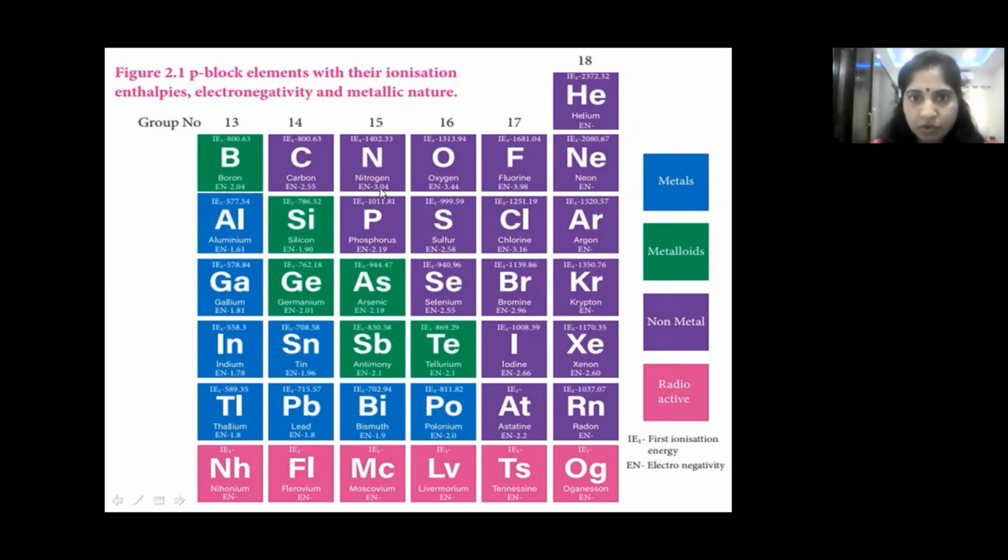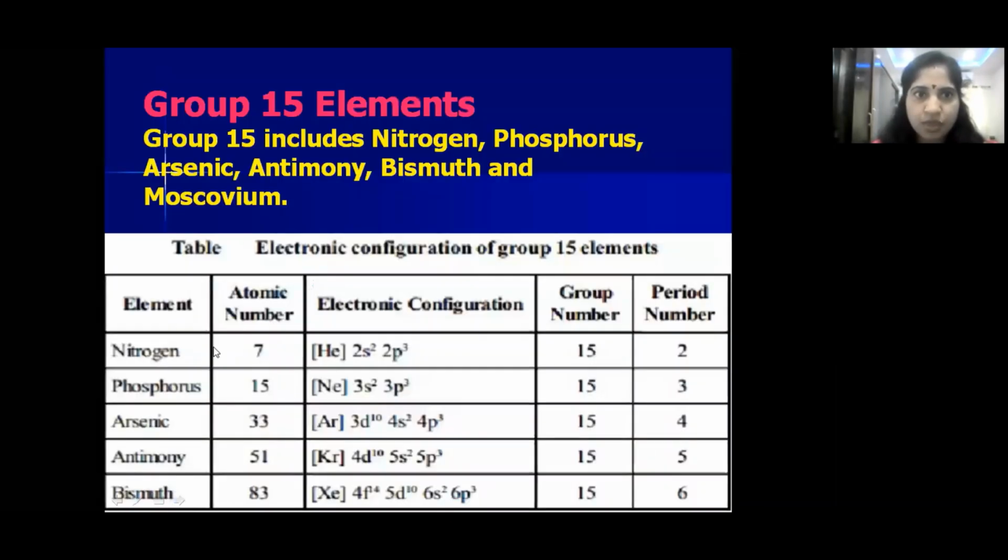What are the 15 group elements? Nitrogen, phosphorus, arsenic, antimony, bismuth and moscovium. Right, children? So the 15 group elements consist of nitrogen, phosphorus, arsenic, antimony, bismuth and moscovium. Now see the atomic numbers of these elements, children. Nitrogen has atomic number 7, phosphorus 15, arsenic 33, antimony 51 and bismuth 83.